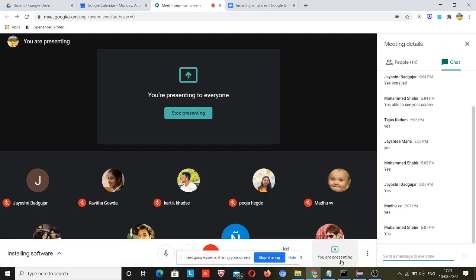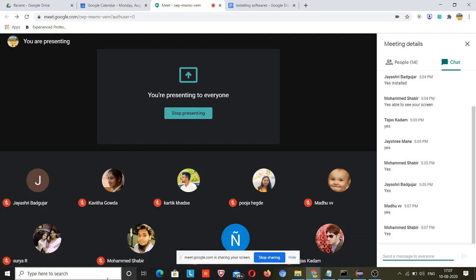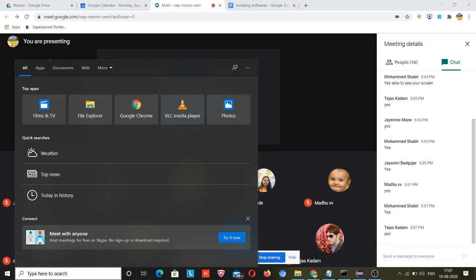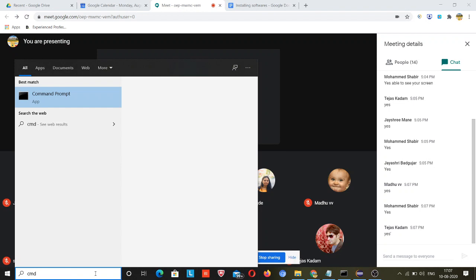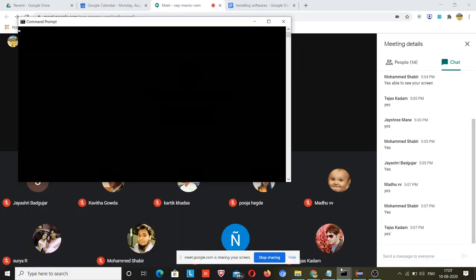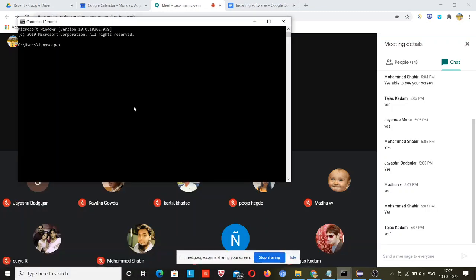You are all using your laptops, so just go to the command prompt, type cmd here, so that you can check if Java is installed correctly or not. If not installed, some people may not have set the configuration path, which I will tell you. So just type java minus, or you can say hyphen, version